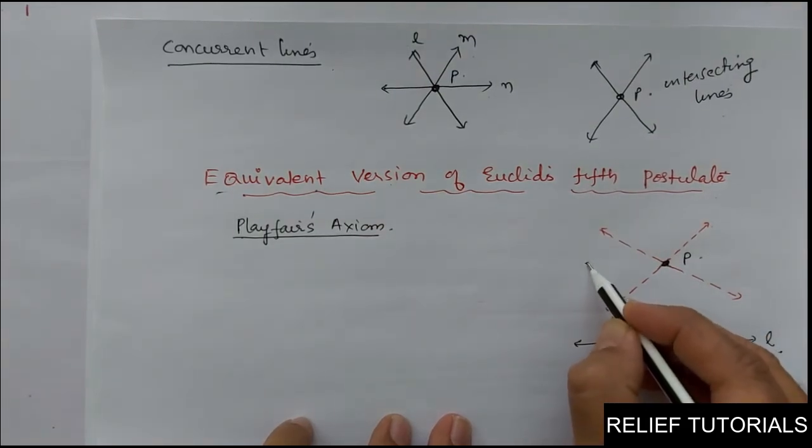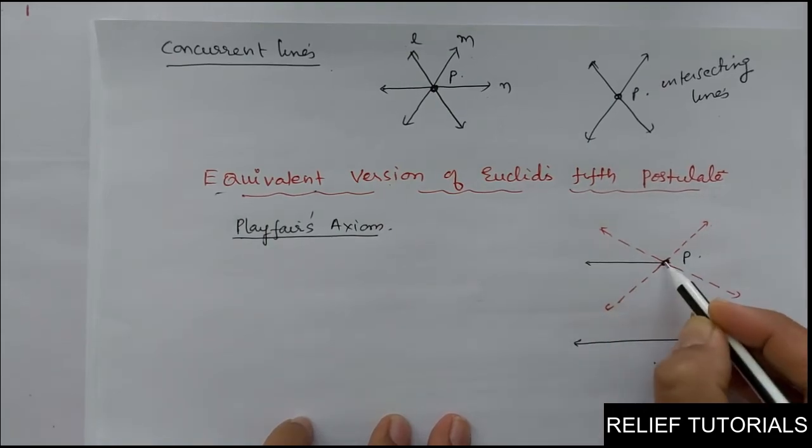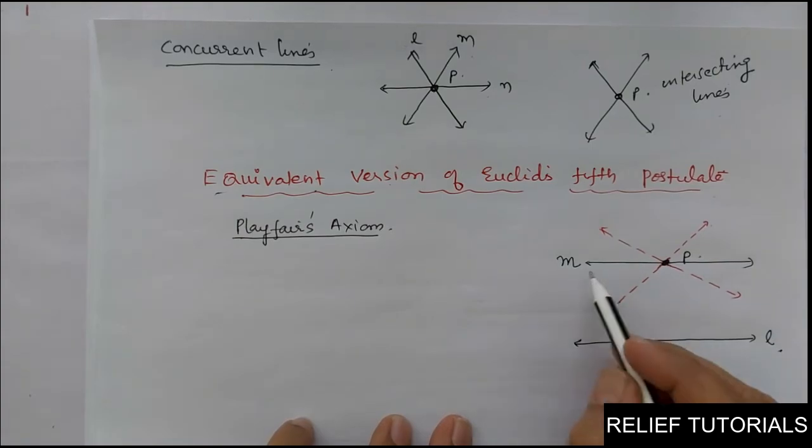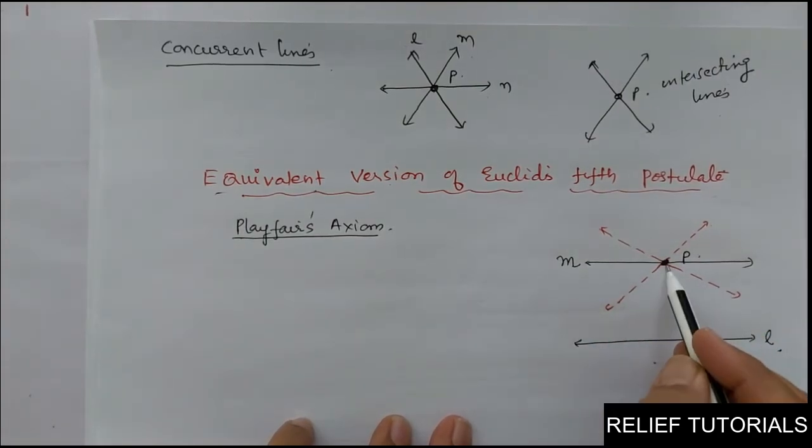There exists one line only, that is M, passing through P and parallel to L.